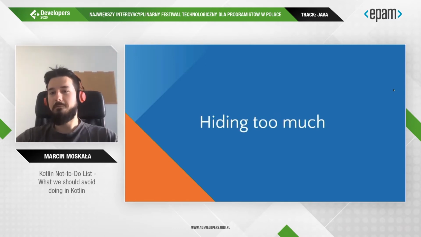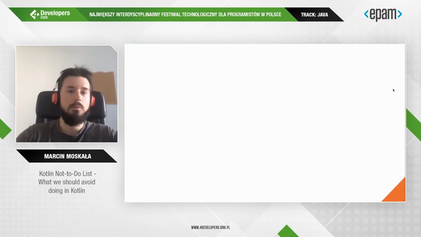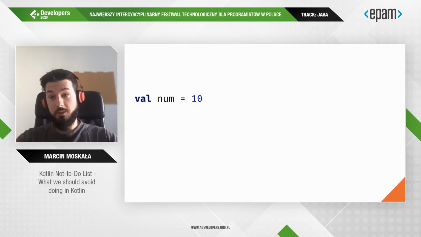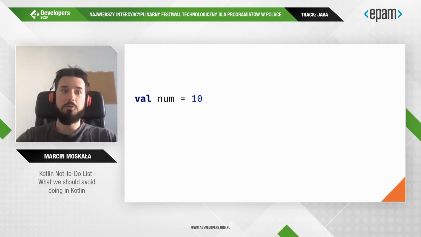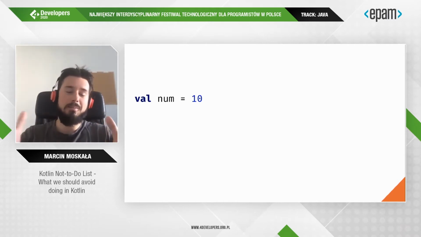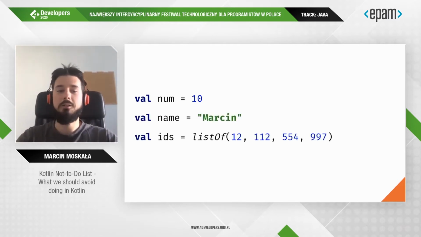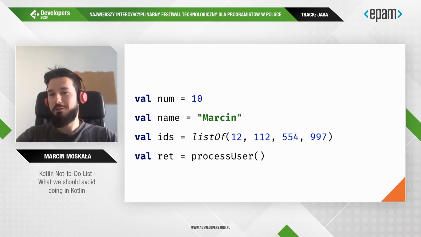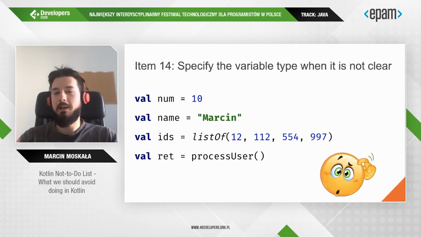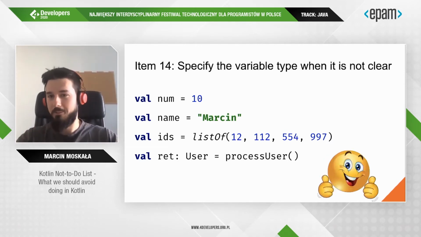But let's start with something we all love: type inference, something that was introduced in Java sometime after Kotlin introduced it. When you see it's a number, you do not need to say explicitly it's a number, it's clear. The same with a string, with a list of integers, etc. But what if this type is not clear at all? Instead of confusing your coworkers, it's nice to specify it explicitly for the sake of readability.